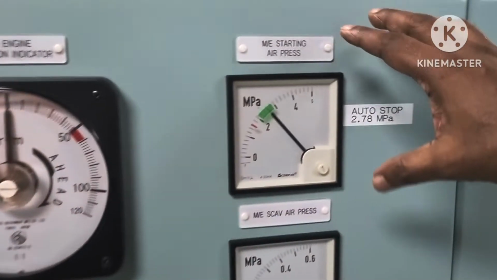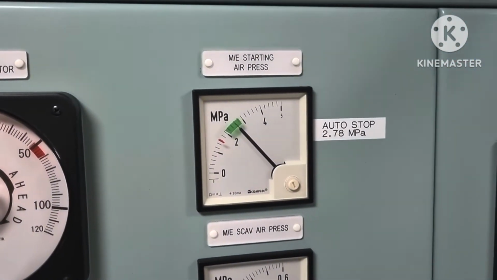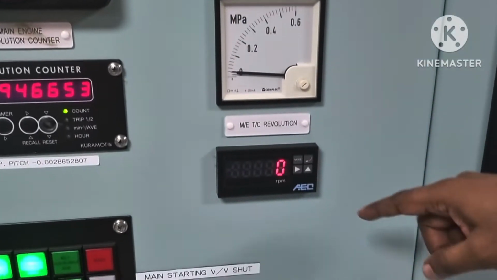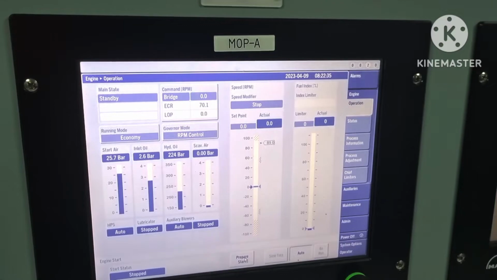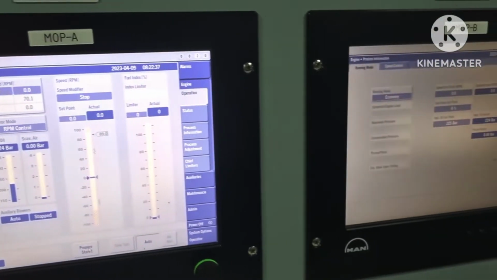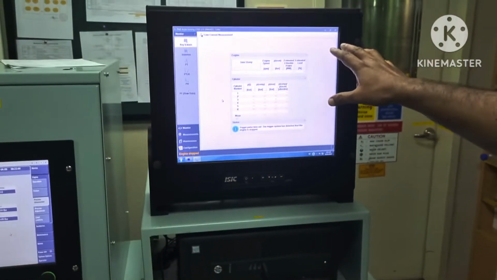Main engine starting air pressure you can check from the control room as well as locally. The turbocharger revolution you can check from here. This is our MOP A and MOP B. Here is our PMI monitor.